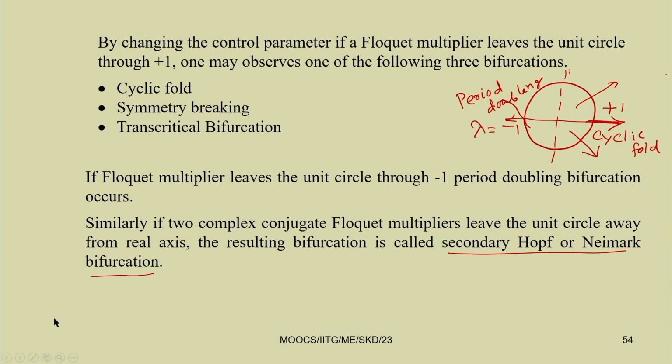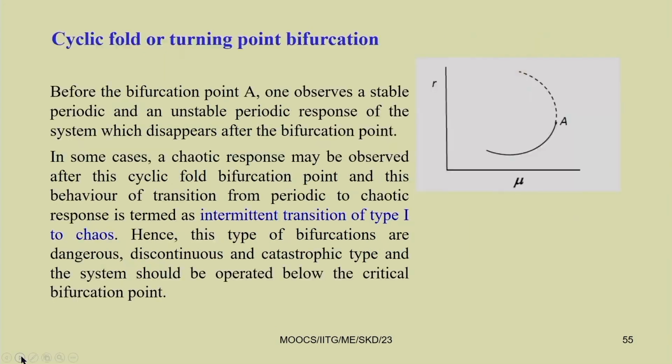In case of periodic response, similar to the fixed point response, we have different types of bifurcation. So, when it is leaving through +1, it is known as cyclic fold, symmetry breaking or transcritical bifurcation. When you see the shapes, you can clearly understand these different types of bifurcations. So, let us see the cyclic fold bifurcation.